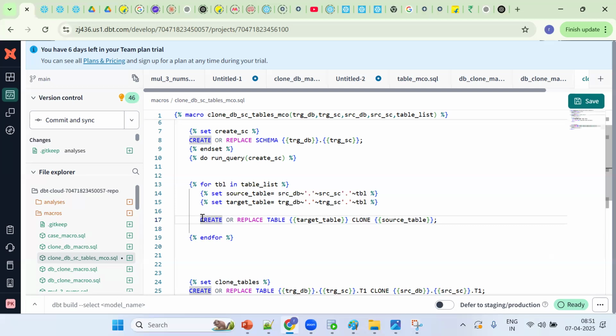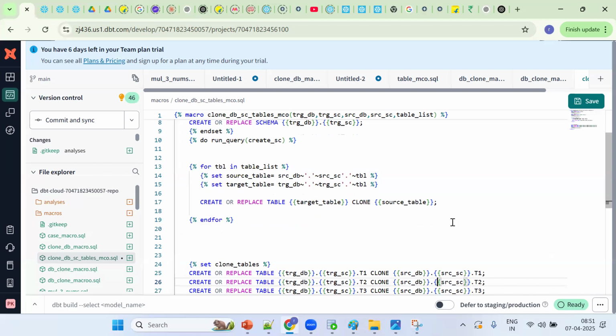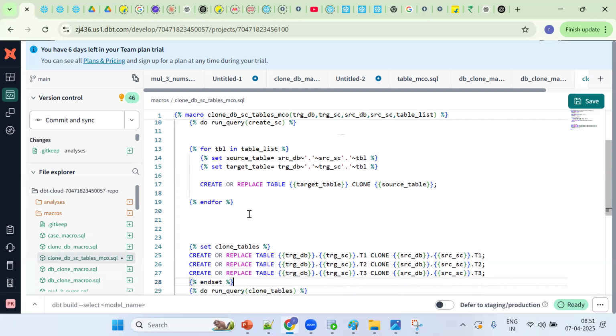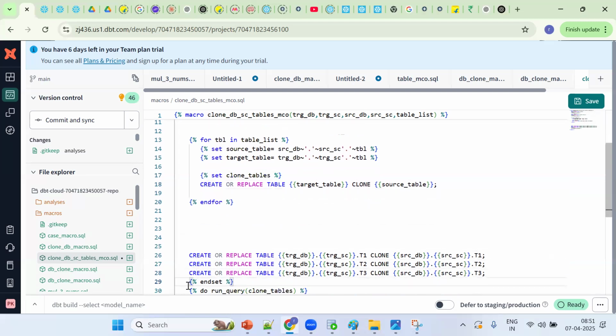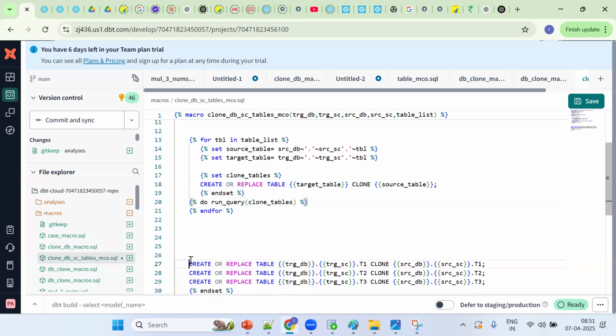Tell me, will the create statement work directly? What should I do? Tell me, for the detail statement, what should we go for? To run. Setting. Okay, this is variables. We need to put this in a statement block. So Control X, then Control V for the setting, and we should go for end set and the run query. Now we can remove all these things.